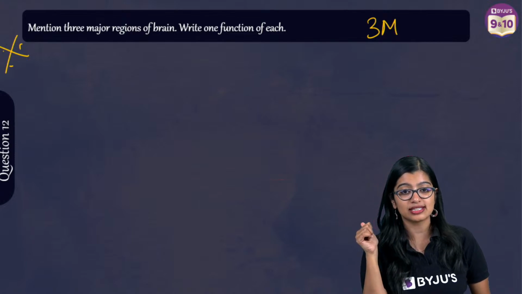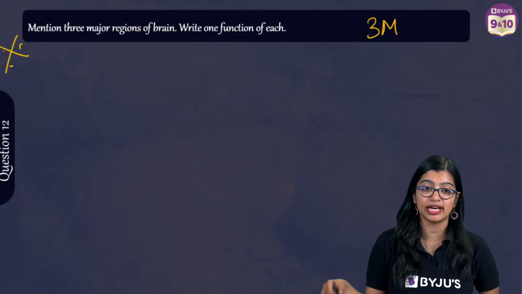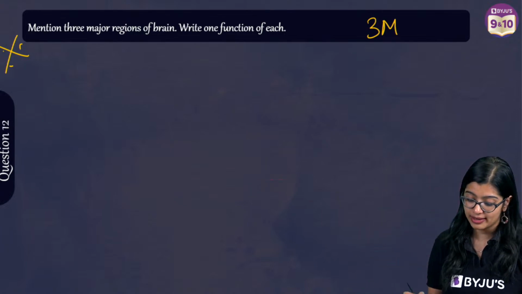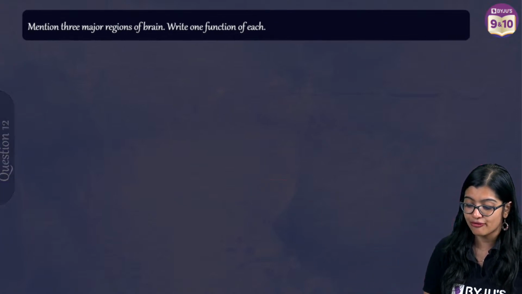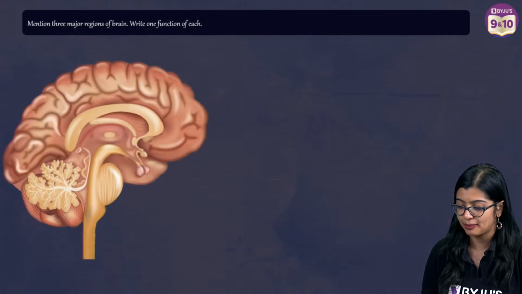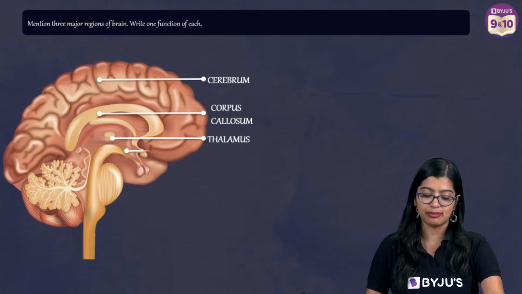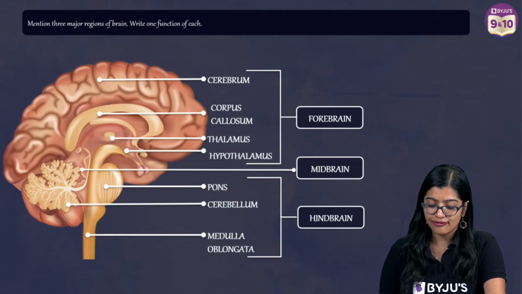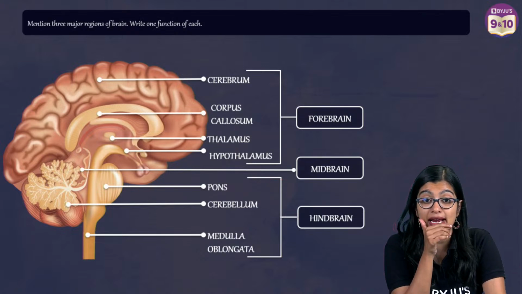Yes, very good. This is a very important question. Exactly. So in this case, if you think about it, the 3 major regions are forebrain, midbrain and hindbrain. Now all of you tell me the functions of forebrain, midbrain and hindbrain in the chat very quickly. What are the functions of forebrain, midbrain and hindbrain?